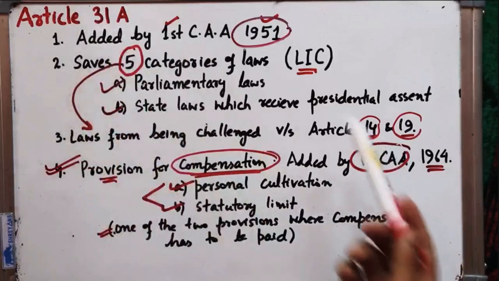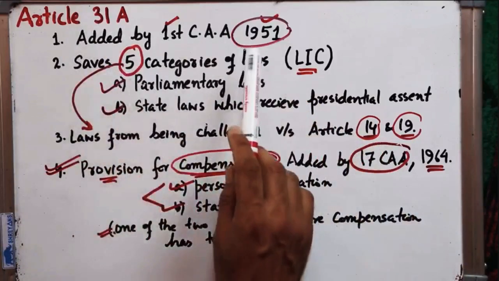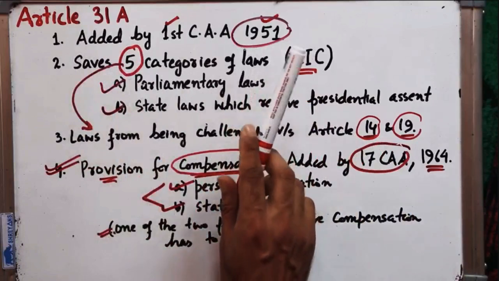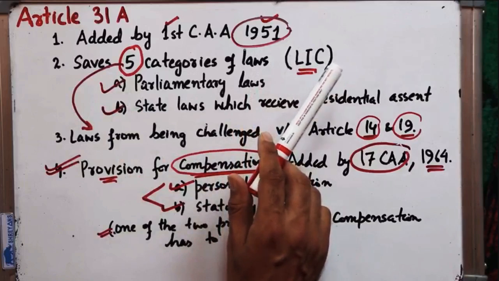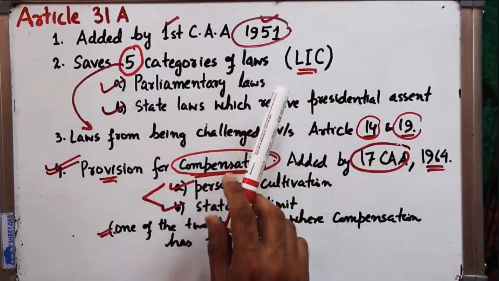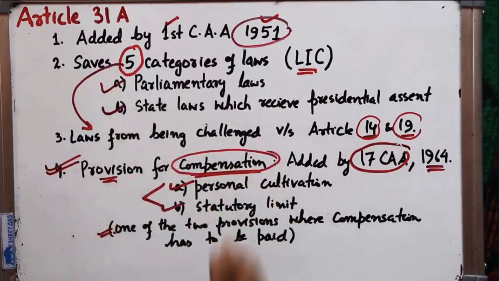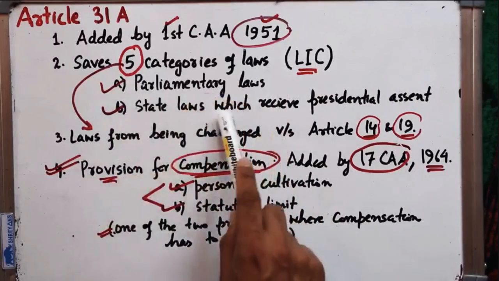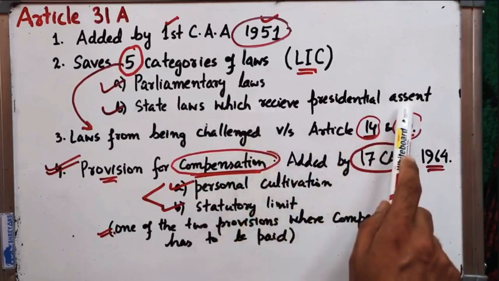Article 31A was added by the First Amendment Act, and it saved the 5 categories of laws related to the acquisition of estates, related to the management of properties by the state, related to the amalgamation of corporations, modification of rights of directors and shareholders, and modification of mining leases. And the 5 categories of laws were the parliamentary laws, and only those state laws which were kept for the consideration of the president and which received the assent of the president.